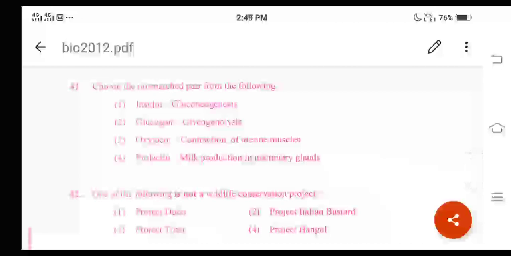One more option is oxytocin. Oxytocin is also called the birth hormone, because this hormone causes contraction of the uterine muscles, which helps in the expulsion of the fetus or baby. One more option is prolactin.